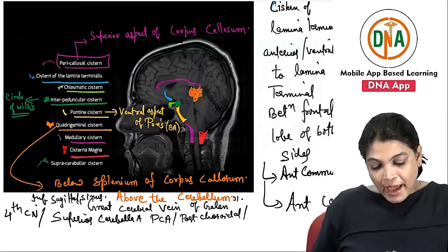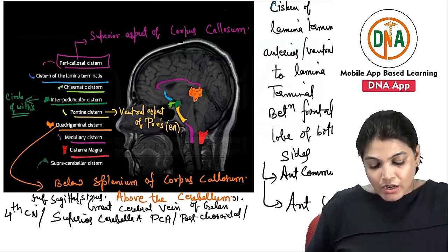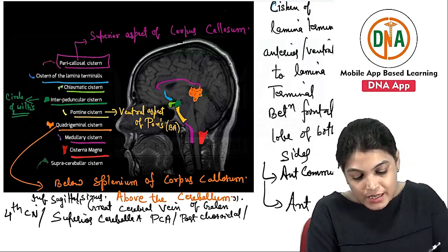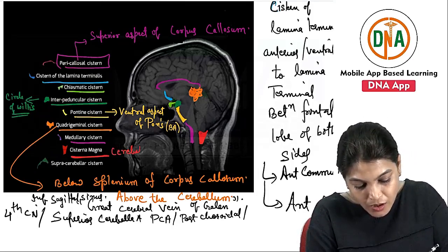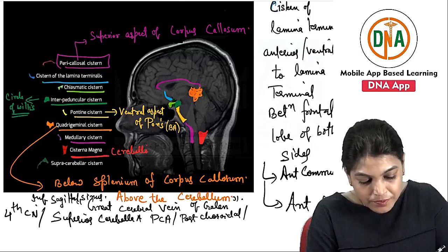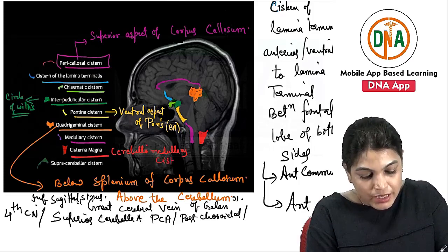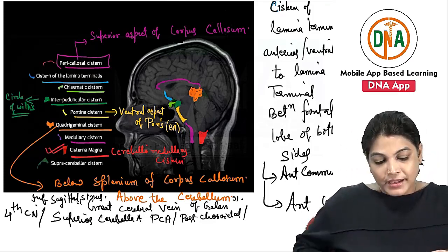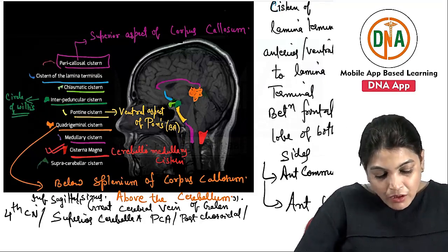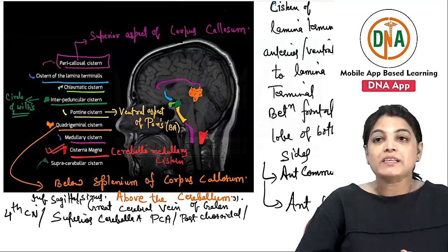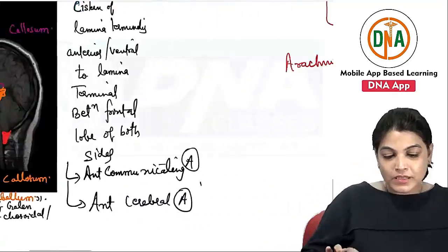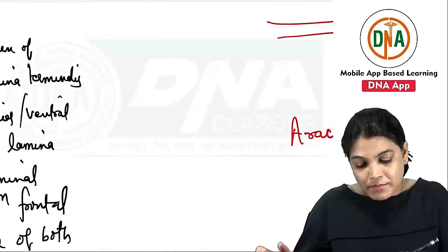Now cisterna magna is also called the cerebellomedullary cistern, or cerebellomedullary pontine cistern. If you see the location, this cistern, that is cisterna magna, is located below the cerebellum. It is located in a space between the cerebellum and the medulla. Cisterna magna